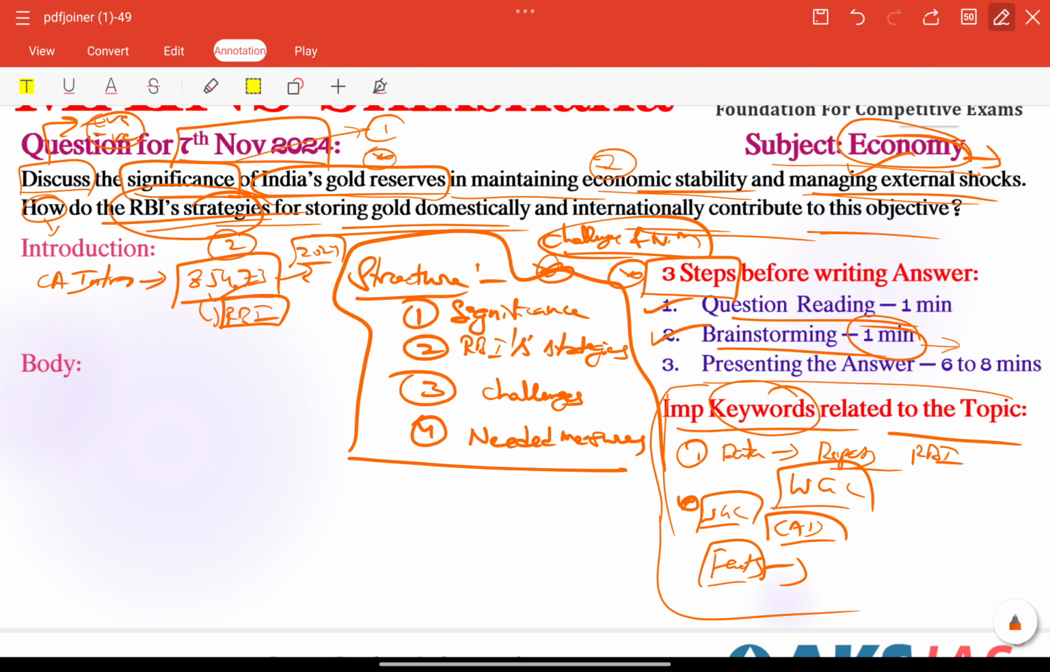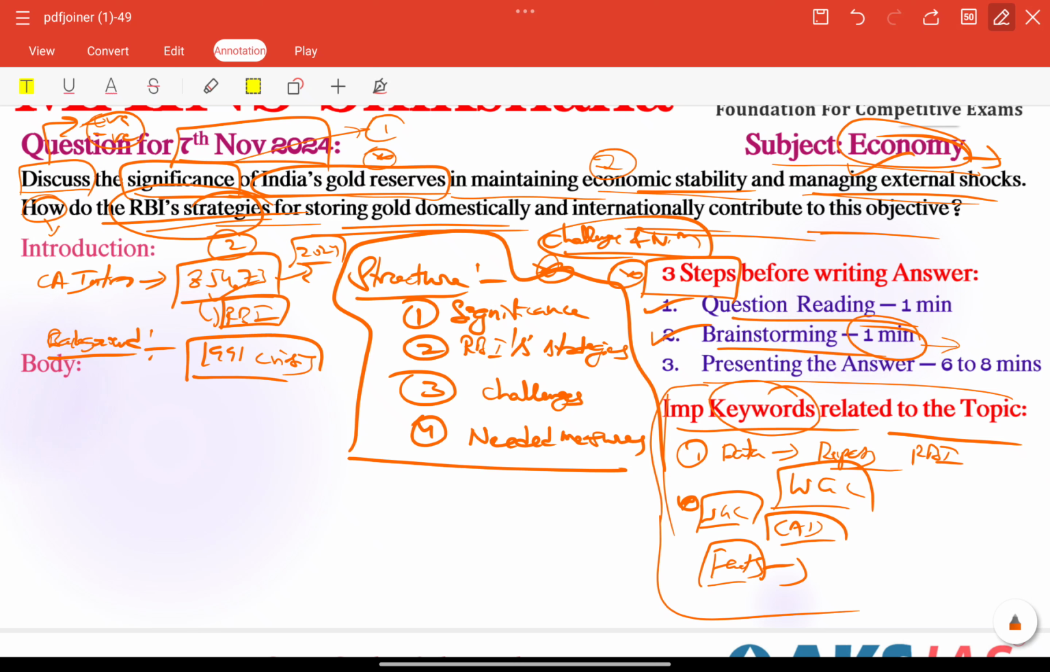Next we can highlight that central banks worldwide are focusing on gold, especially to combat inflation, currency volatility, and external shocks. Also we can provide some background here. Background means, for example, reference. We can talk about India's historical use of gold reserves during our 1991 crisis.